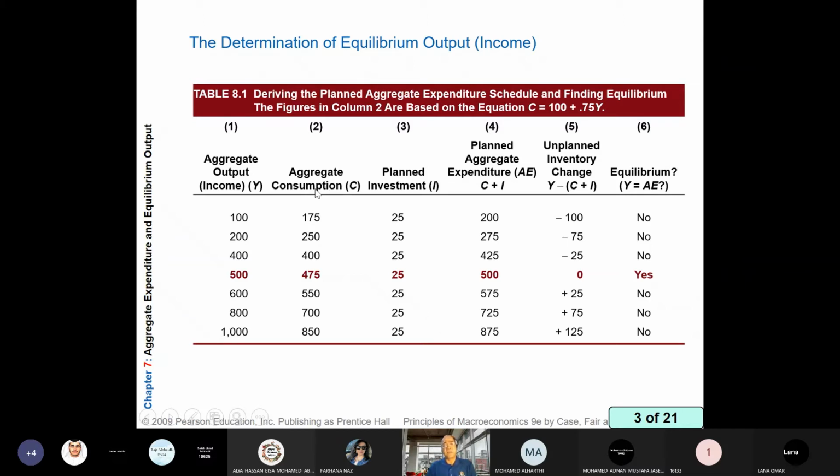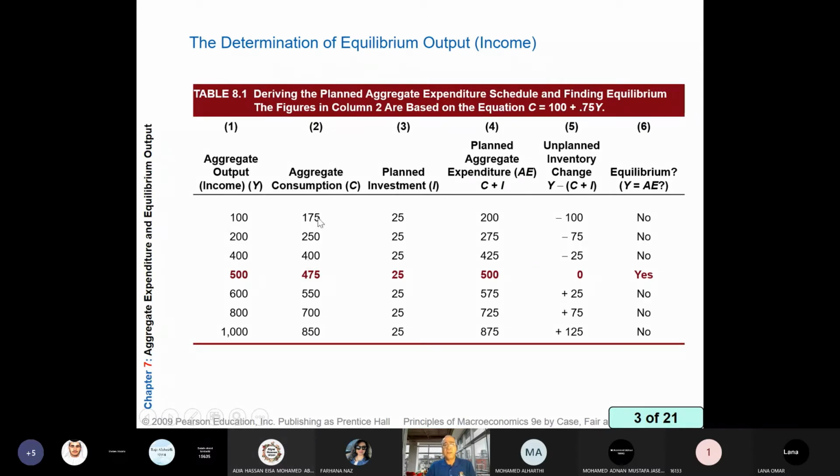Calculate aggregate consumption. We did this in the previous chapter. For example, if income is 100, what is consumption? So 100 times 0.75 equals 75 plus 100, it is 175. Let's say if income is 400, what is consumption? 400 times 0.75, 300 plus 100, consumption will be 400.